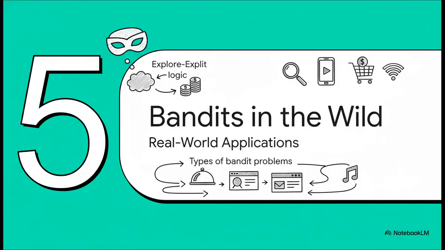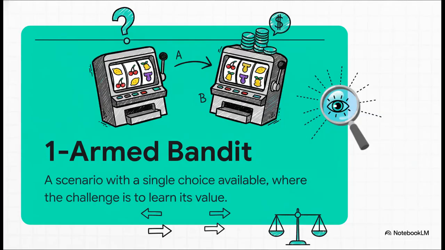Now, this whole thing isn't just some fun thought experiment with restaurants and slot machines. This explore-exploit idea is everywhere. It's the engine behind so much of the technology that we use every single day. Let's take a look at how this plays out in the real world with different kinds of bandit problems. Let's start with the simplest version, and really, this is the engine that powers something you've probably heard of, A/B testing.